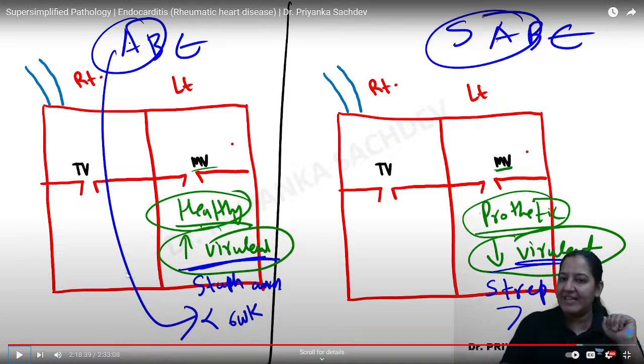And since this is highly virulent, it will cause damage in less than 6 weeks. So it is the acute.